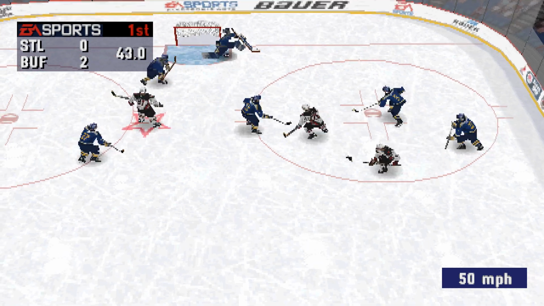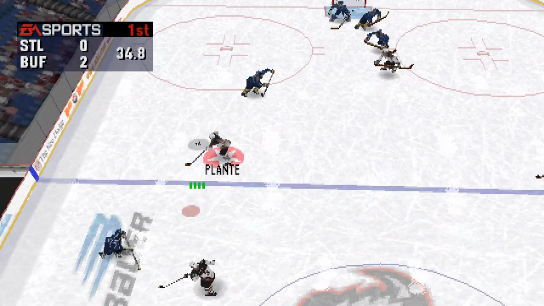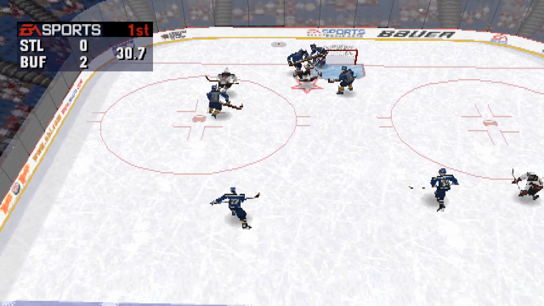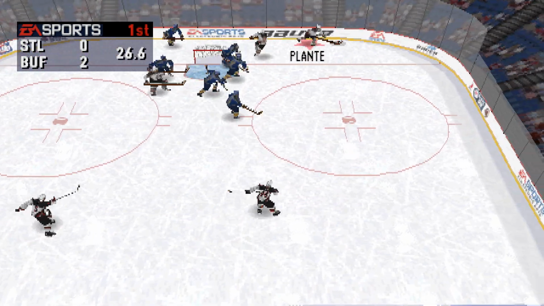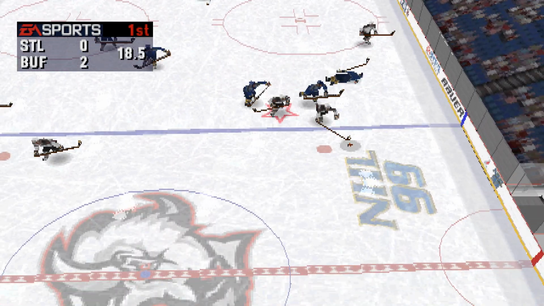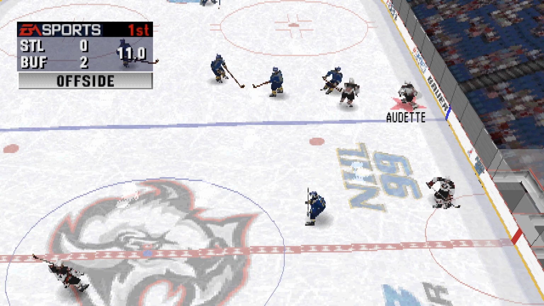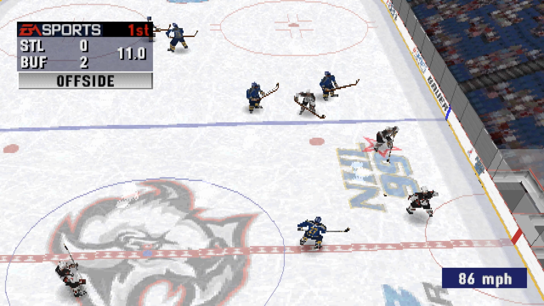Buffalo leaves this line out for an awfully long shift. Quick shot on goal by Shatan. His pass intercepted by Plant. Only 30 seconds to go. Zhitnik knocks the puck away. The Buffalo Sabres go offside.